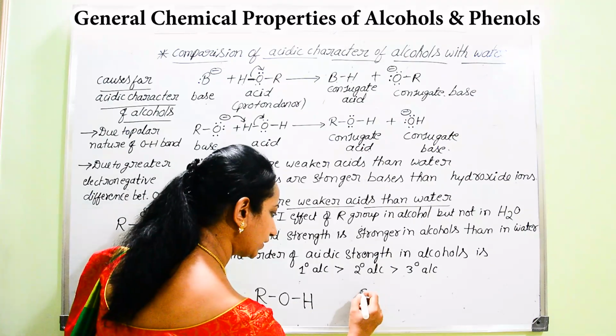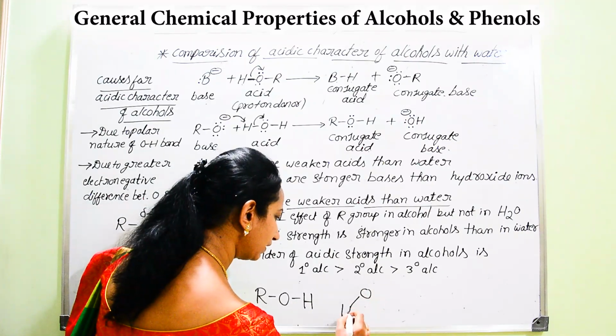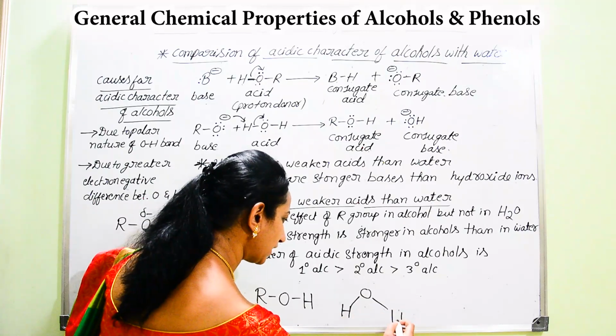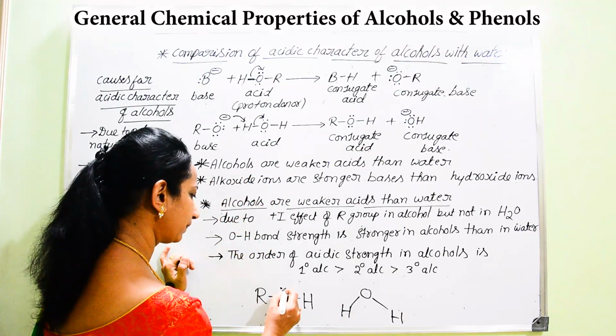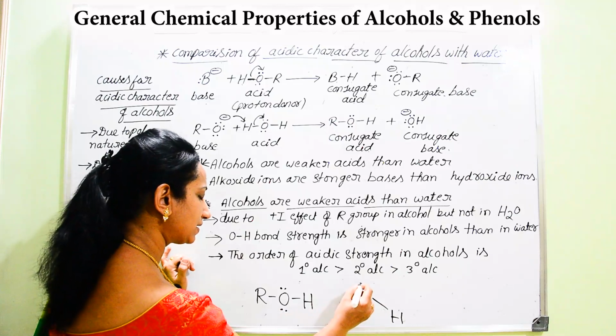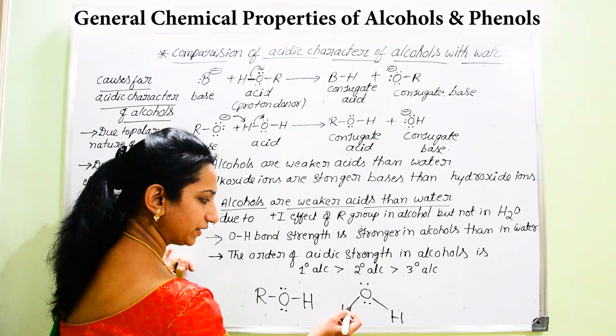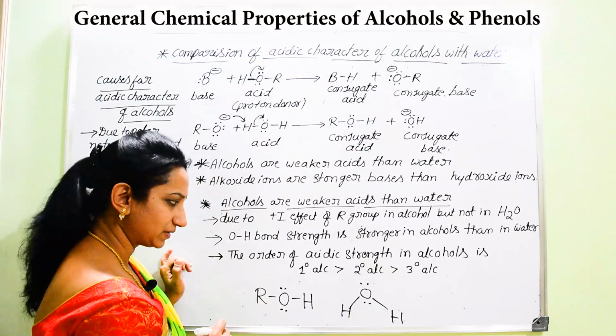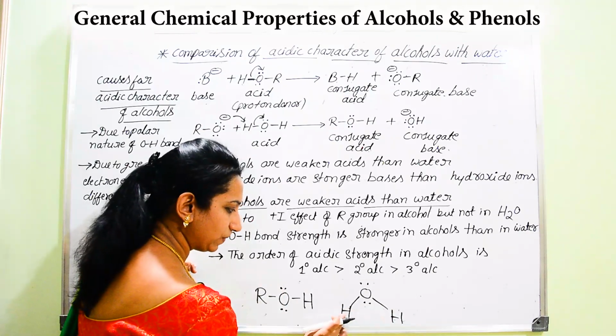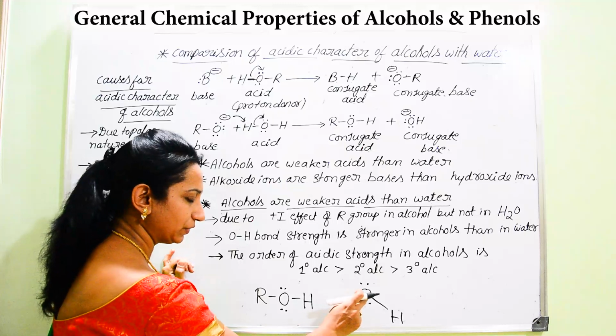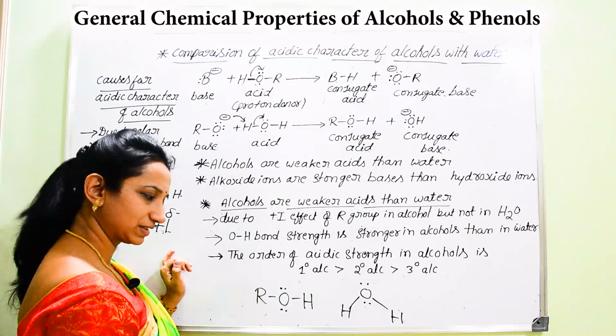And in case of water, there is a central oxygen atom and two hydrogen atoms on either side. Now we can easily guess, in case of water, it is bonded to two hydrogen atoms. Both are electropositive in nature compared to the most electronegative oxygen atom.